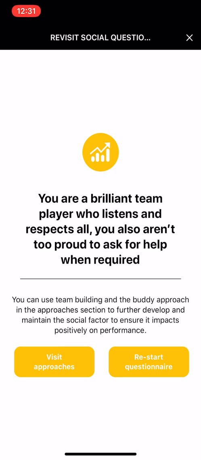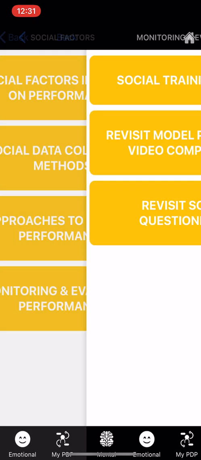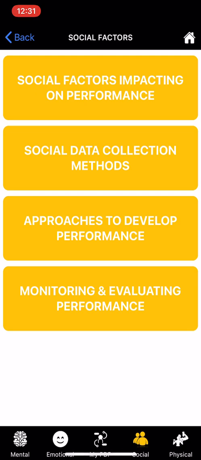So we can see our results here from the background coding. You're a brilliant team player who listens and respects all. You also aren't too proud to ask for help when required. And again, what you input there will affect the background coding, which will affect the answer that you receive. And that is our pathway, or one pathway of several pathways for the social factor.